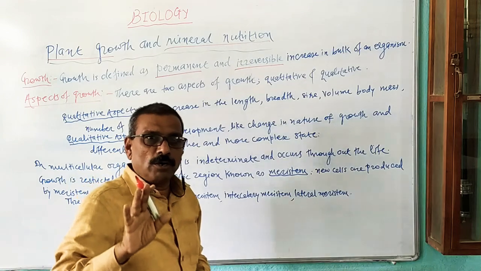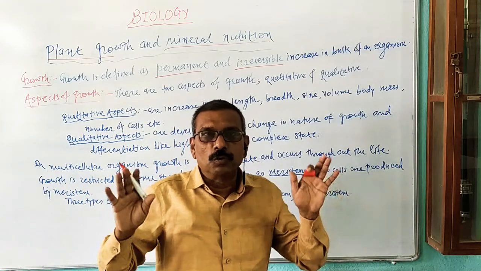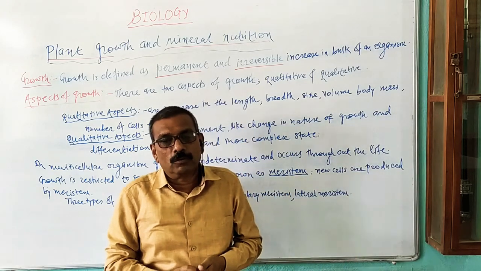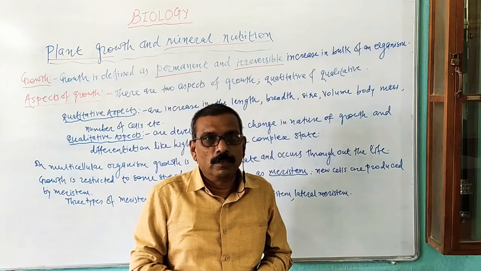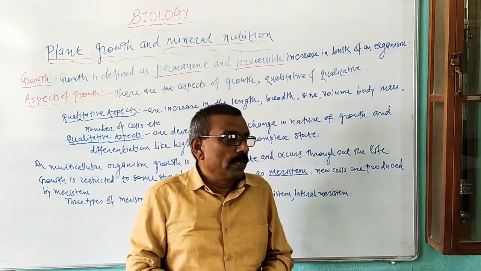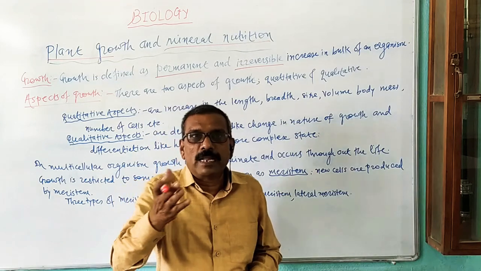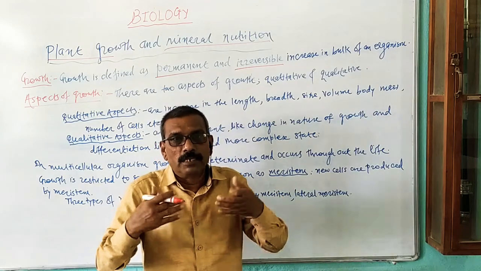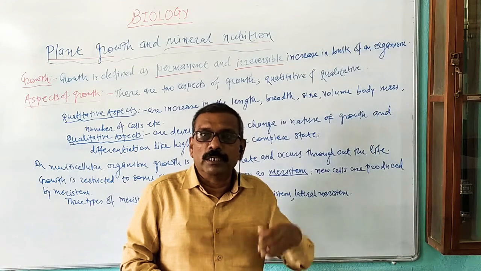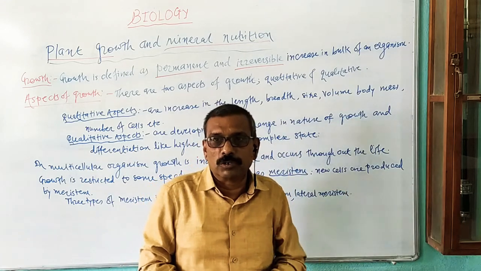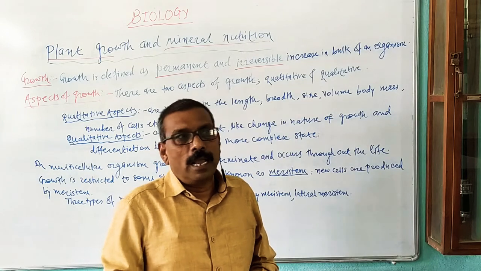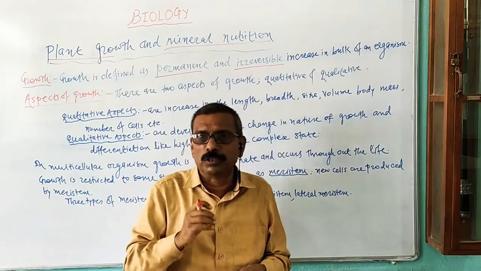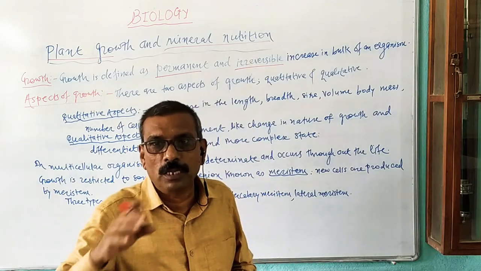Now friends, all of you might have observed in nature that organisms show growth, but the growth pattern is different in plants and animals. In plants, there are two types, the lower plant and the higher plant. Higher plants are known as vascular plants, which are multicellular, and in these plants growth is indeterminate, that is they show continuous growth over a lifetime. Growth is one of the important characteristic features of living organisms.